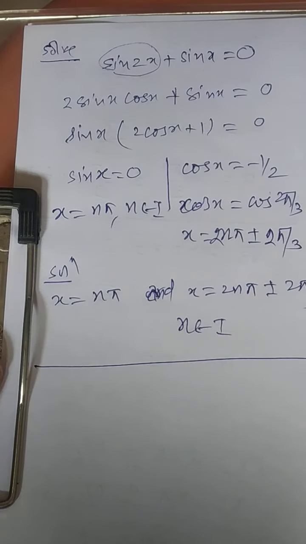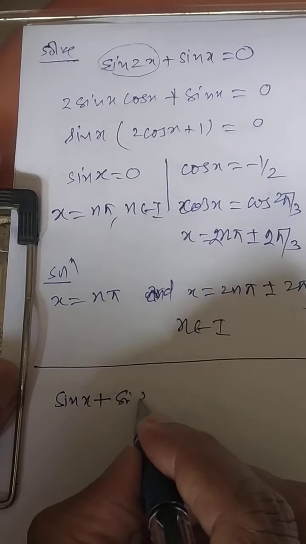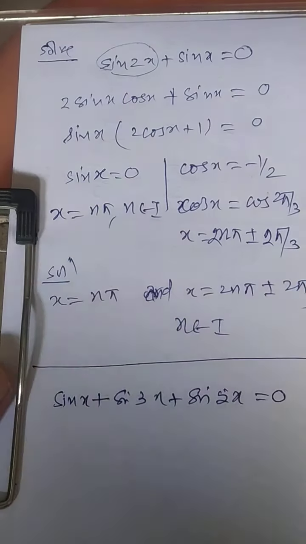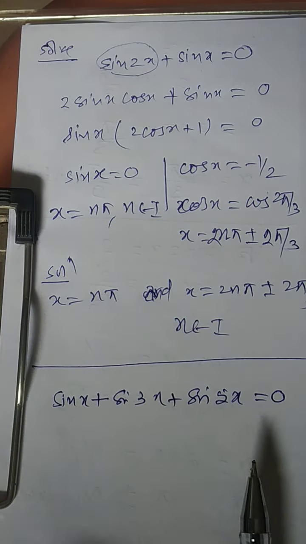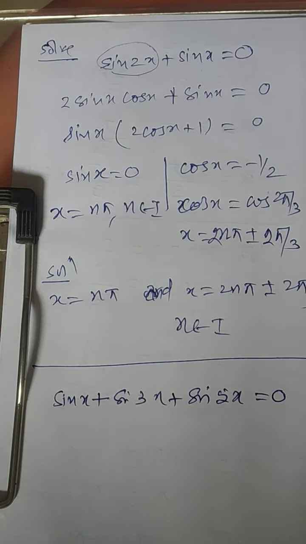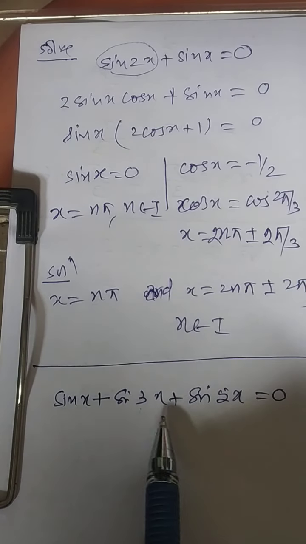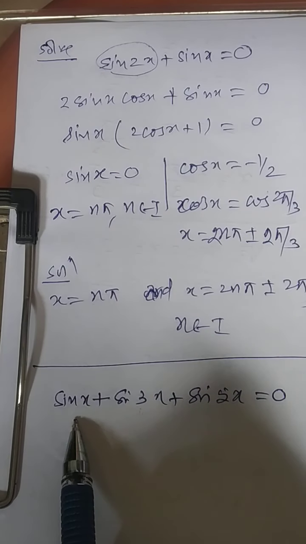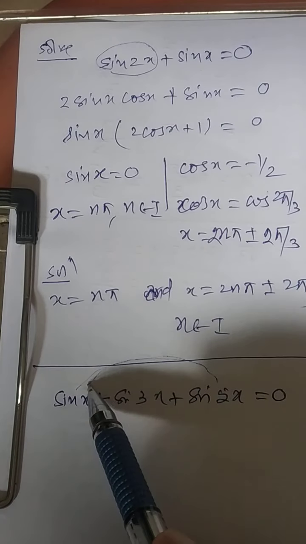Sometimes the question can be framed like this also: sin x plus sin of 3x plus sin of 5x will be equal to 0. I think you have to factorize this. Factorize means the sum to product rule is to be used. Now taking up the combination. If you add these two, 3 plus 1, 4 by 2, sin 2x you will get. If you add these two, you will get 5 plus 3, 8, 8 by 2 is 4x. Which combination is better to add? This is the better one. Do you know why?